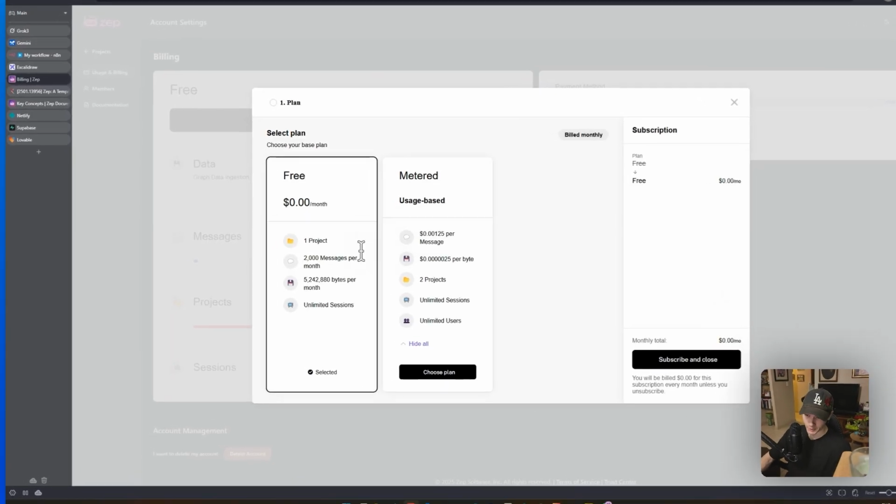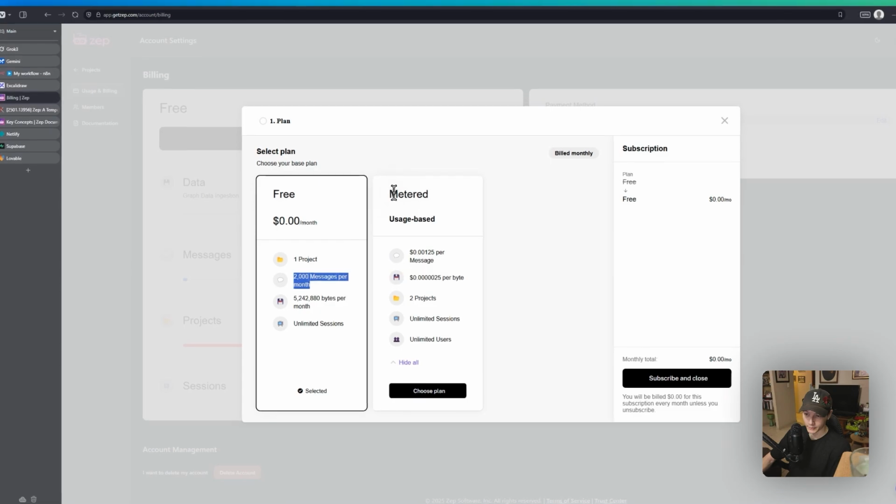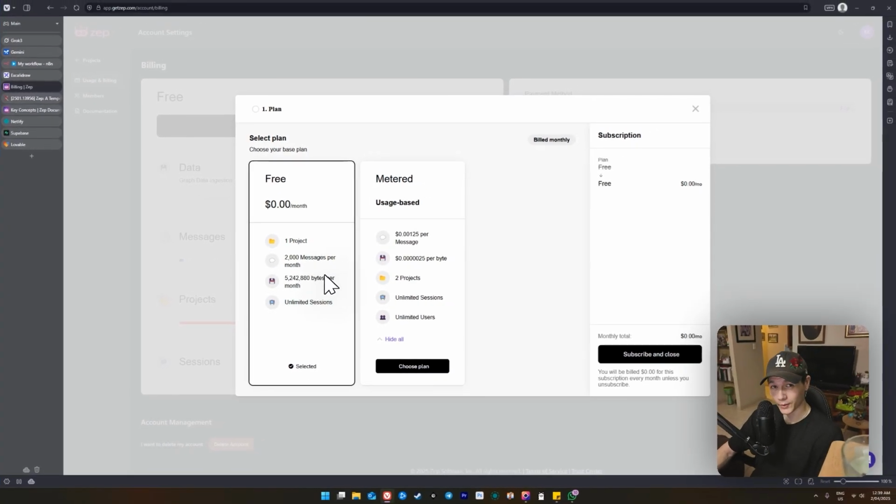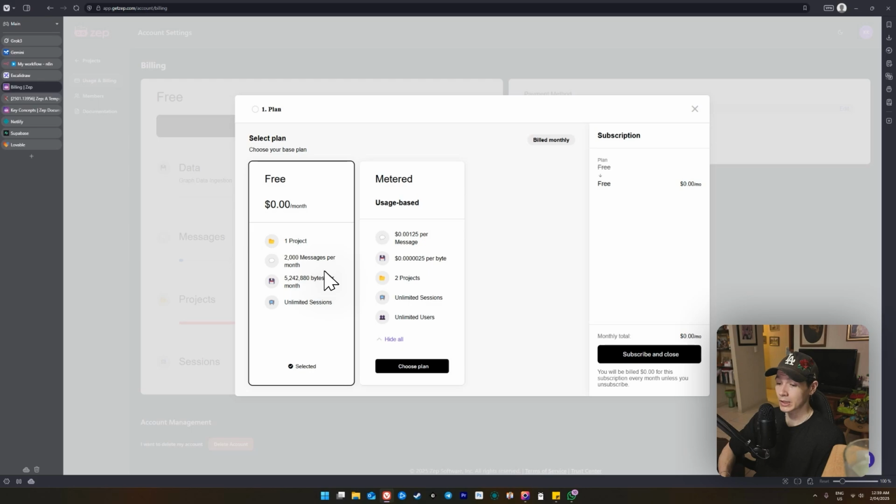So after like 2,000 messages, yeah, you will go on a metered plan. But if you're within the 2,000 messages, and a lot of you are going to be, I feel, you could just make a new API key, a new account, and just use that, to be honest with you. But obviously in those cases, you cannot access your previous memory, your previous little database there. So think about that. But in terms of price, in my opinion, it's cheap, it's not expensive.